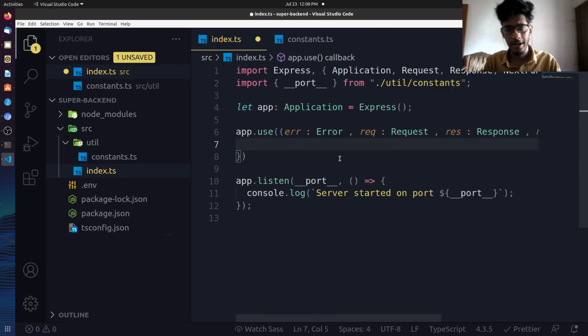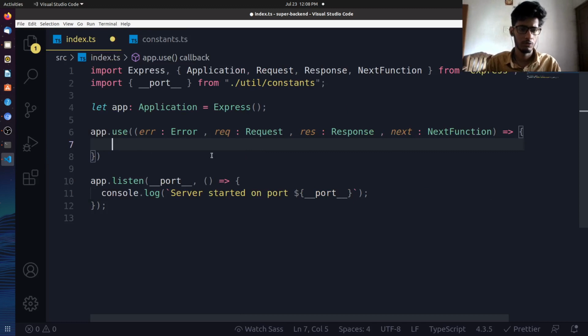So once you have the error handler, what you can do is, let me make it a little bit smaller. It's too big.